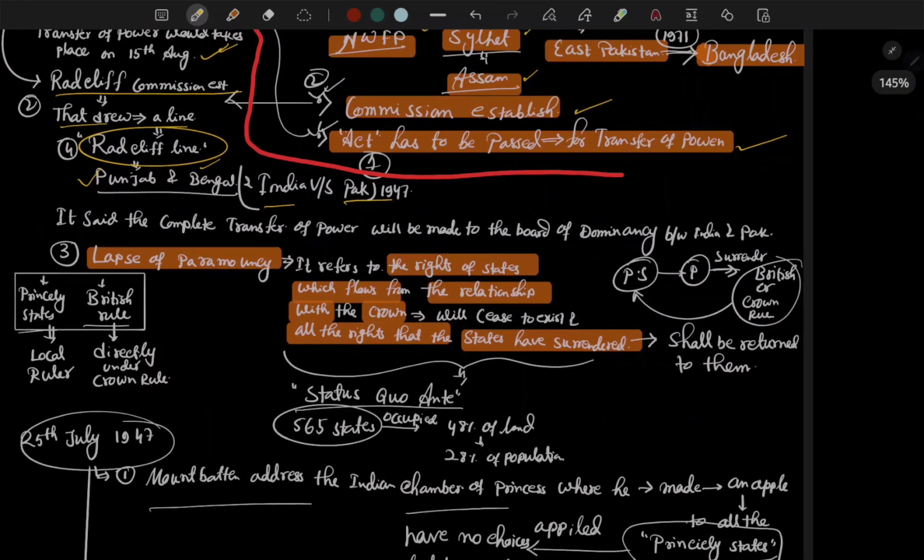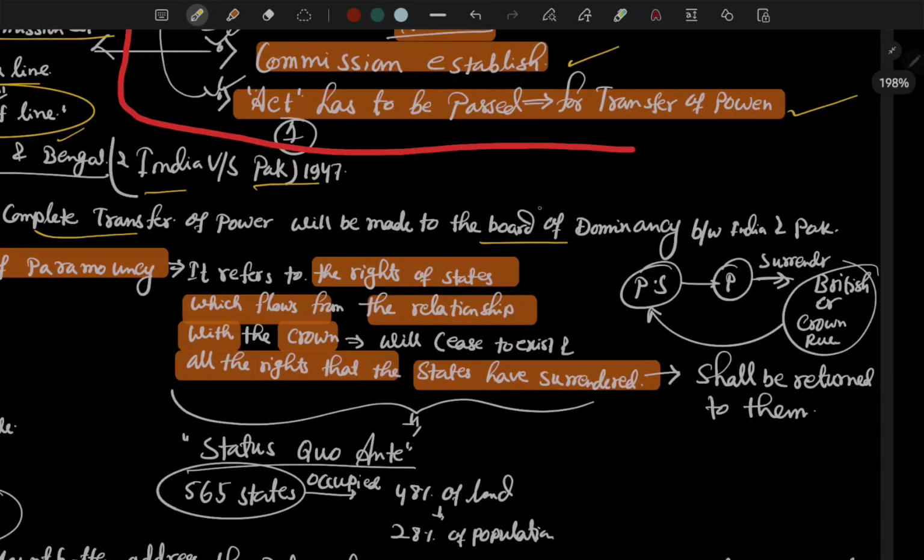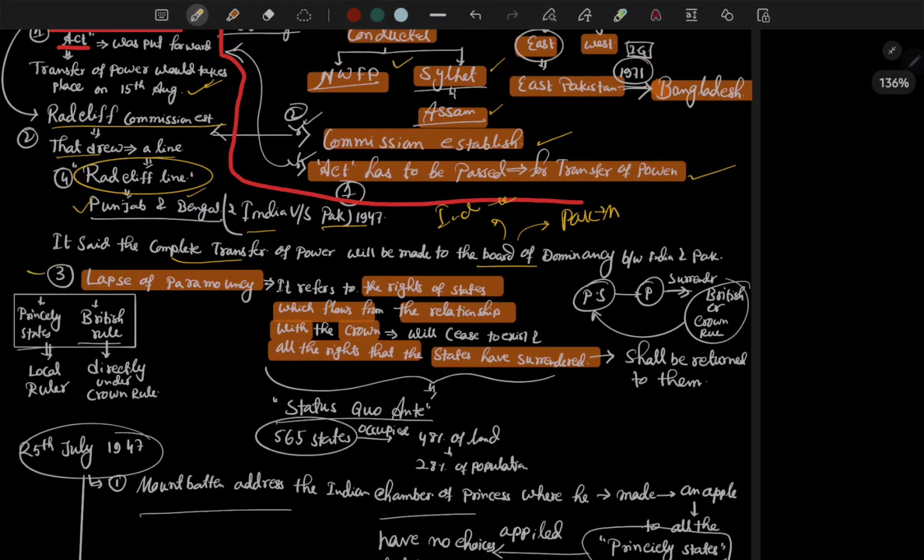Then it said the complete transfer of power will be made to the two dominions, India and Pakistan, right? Pakistan with Muslim dominance, and India where Hindu dominance was created.